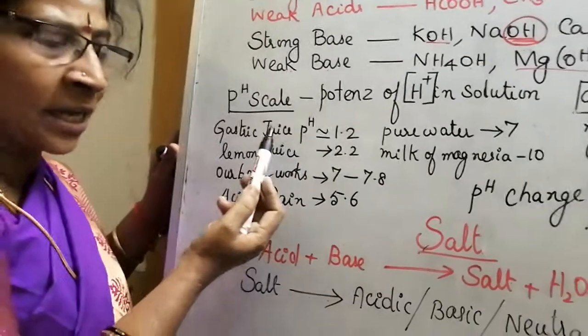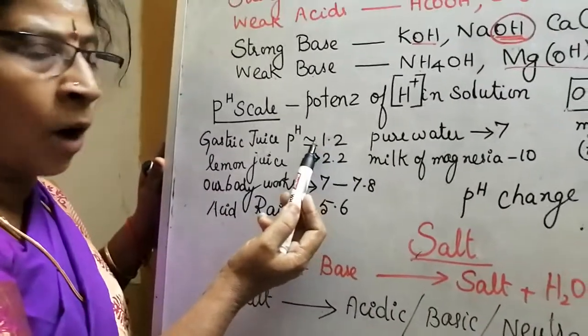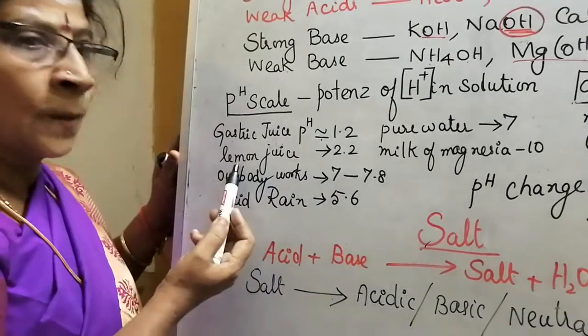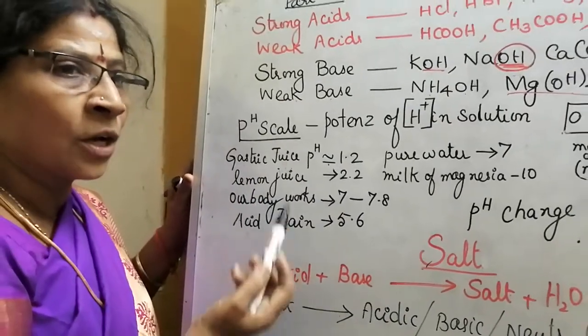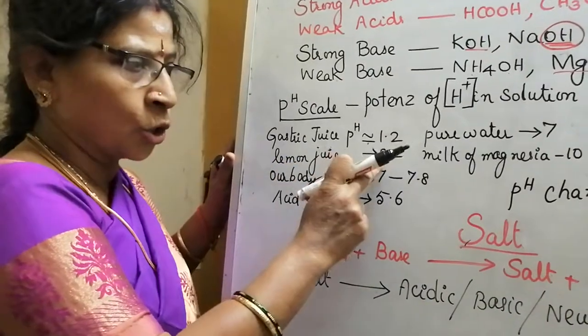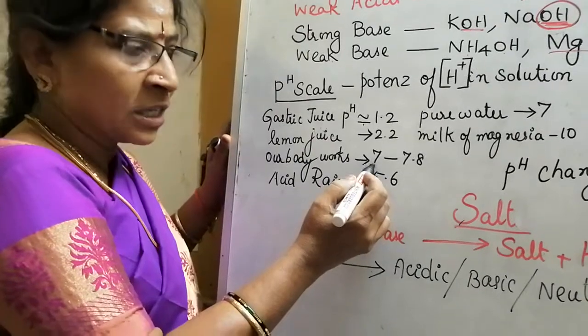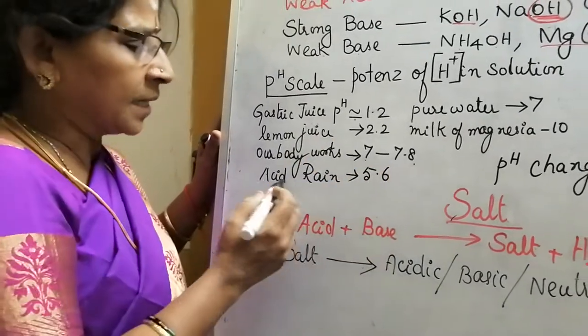Gastric juice. You know gastric juice is very important for the digestion of food, and it has a pH of almost 1.2. So, we need an acidic pH for digestion of food. Lemon juice, 2.2. Our body works between the pH of 7 to 7.8.